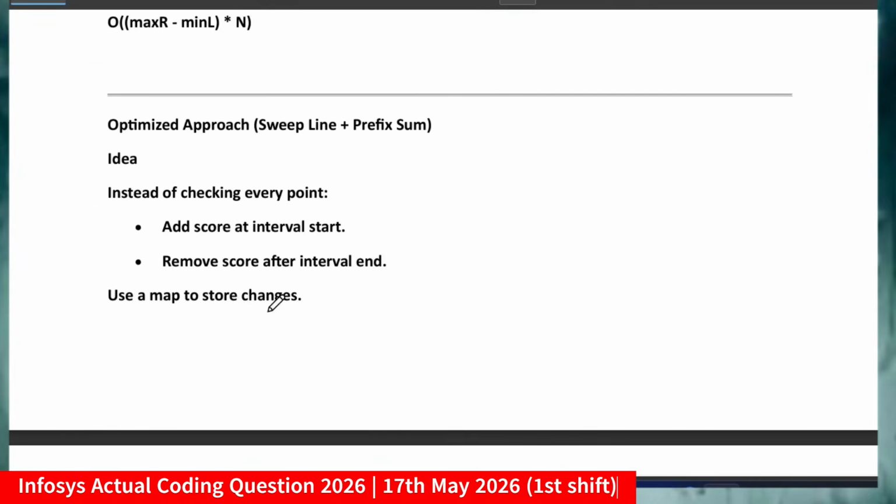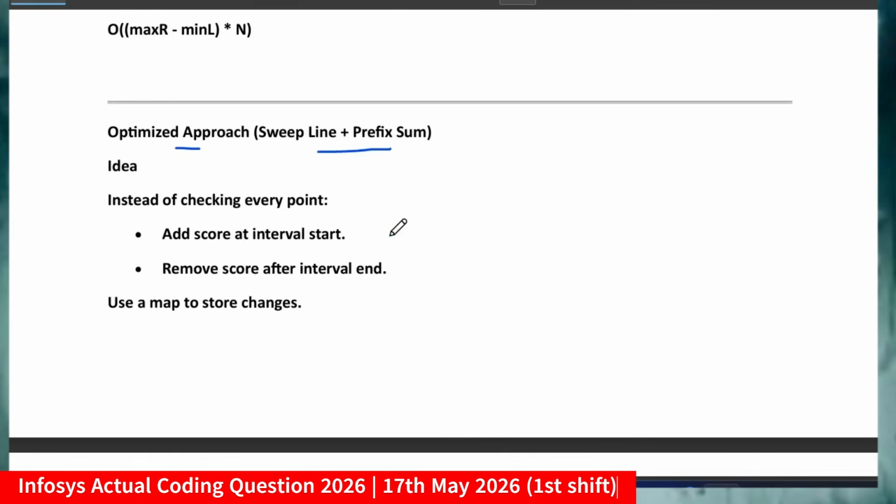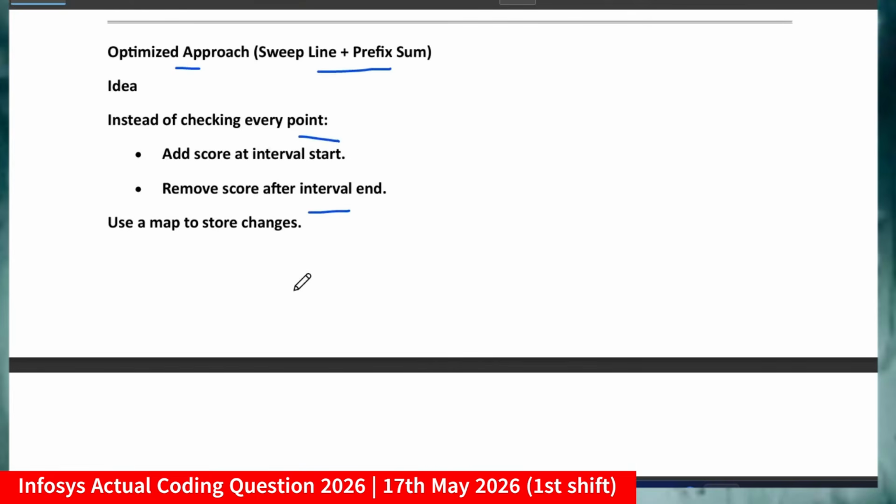Now, what is the optimized approach you can apply here? You can apply the prefix sum concept. Instead of checking every point, add a score at the interval start and remove the score after the interval end. These are the changes I'm going to make in my code, and you can use a map to store the changes. If you use the map, it will be efficient.